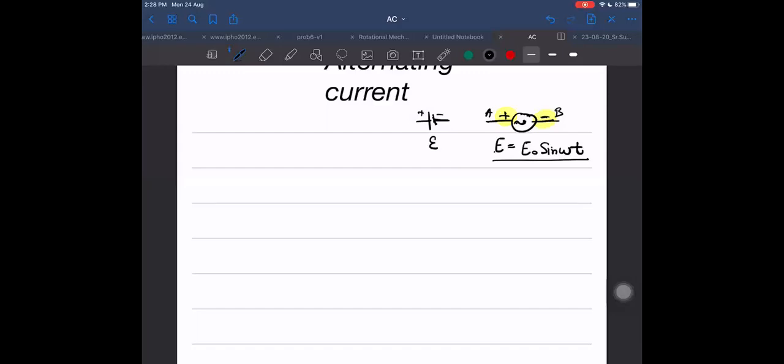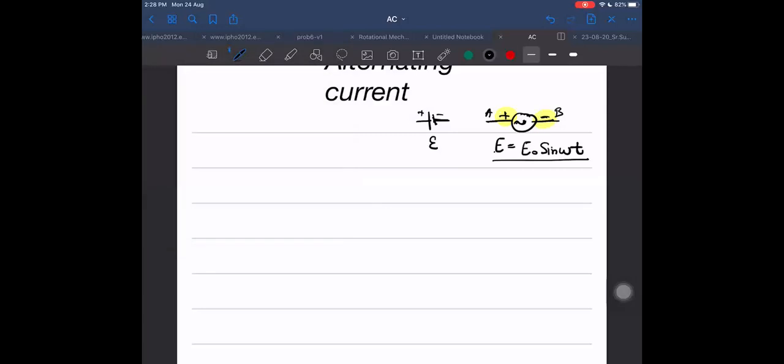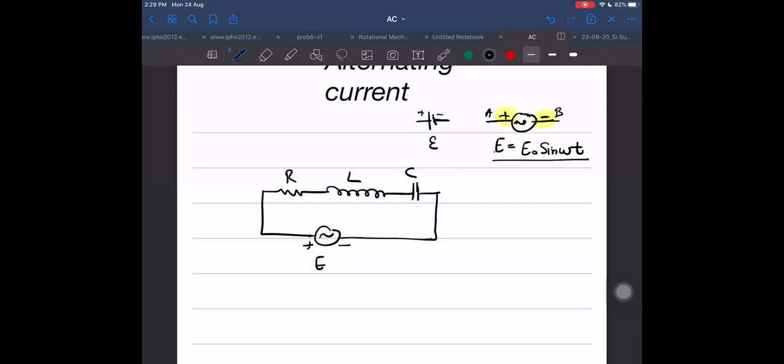Now, how do we write the equations for it? If I have to write some equation, we do it the same way as we do for normal DC circuits, exactly the same way. For example, if this is a capacitor, inductor, resistance, and here it is alternating plus minus, given as E naught sin omega t, sometimes omega t plus phi, anything it could be.